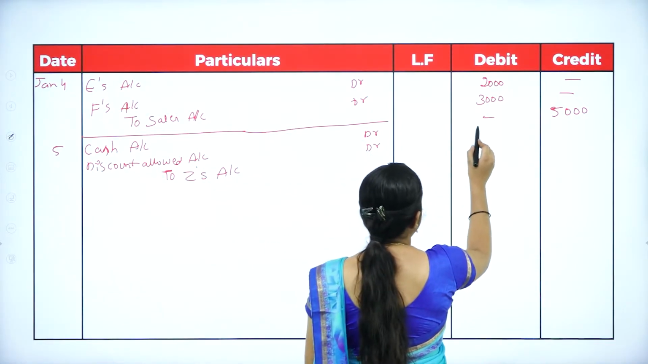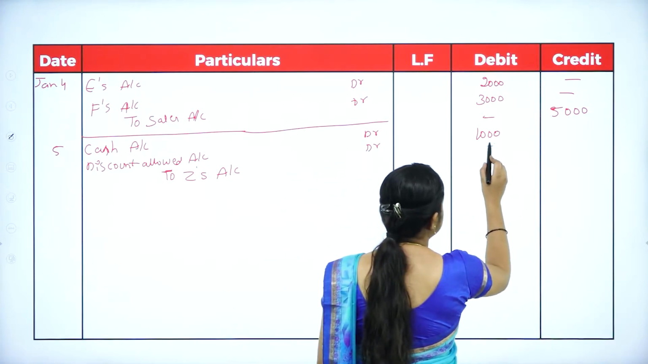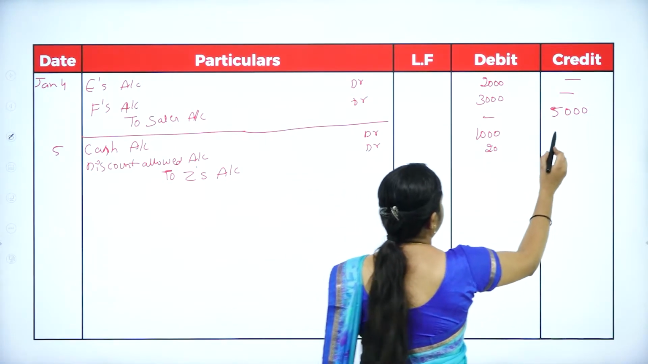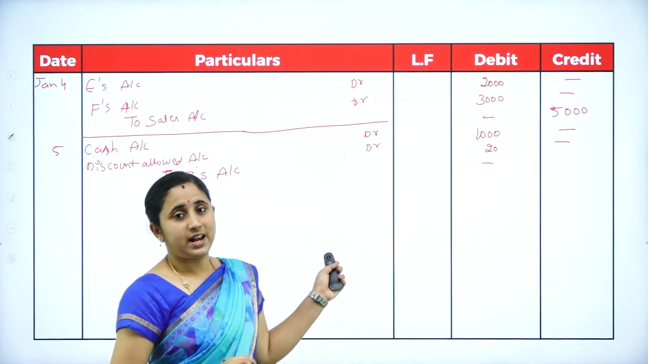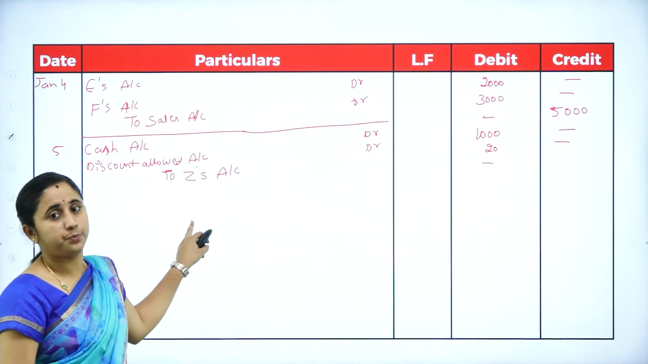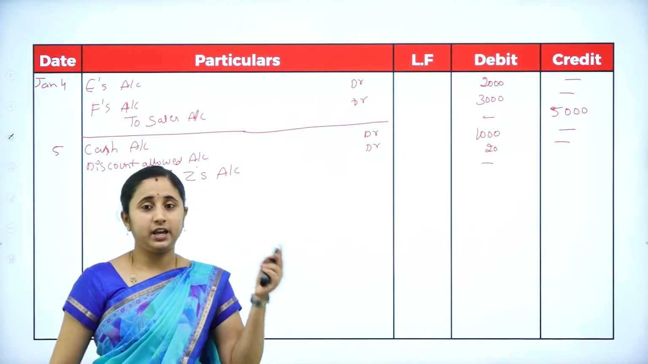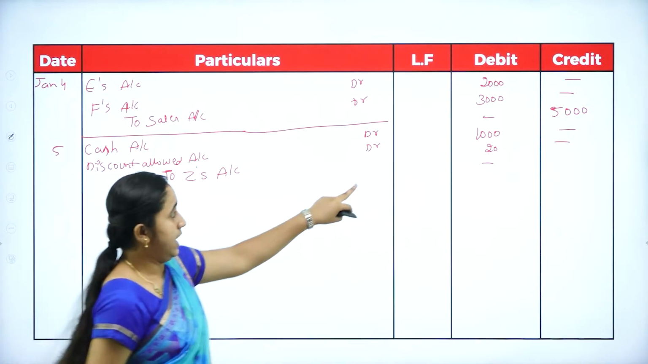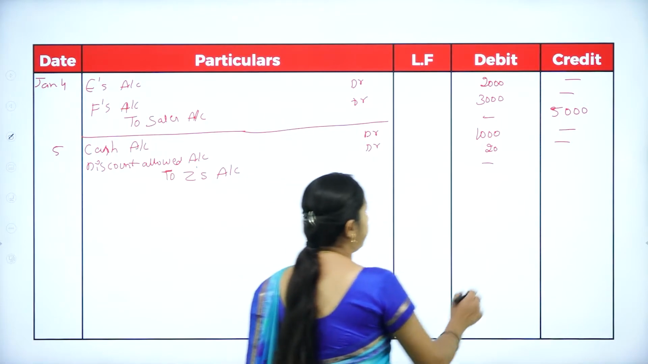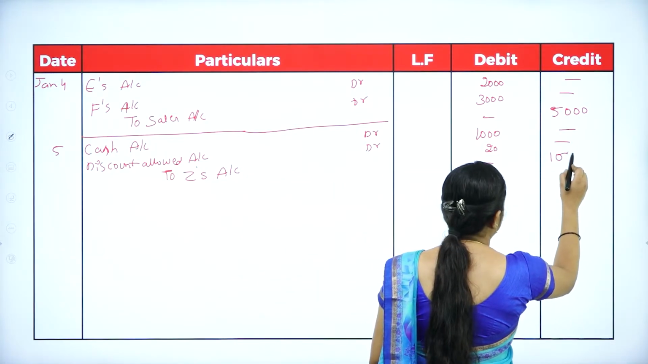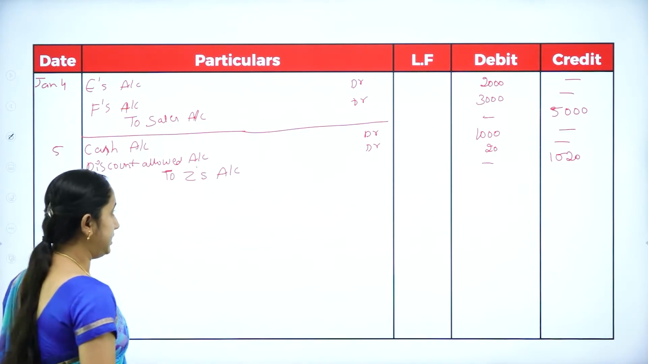So, you are receiving cash of rupees 1000 and giving a discount of rupees 20. The total amount Z is liable to pay is 1020. Instead of paying 1020, he gave cash of rupees 1000 and you gave a discount of 20. So, the total liability amount should be 1020. He is liable to pay 1020.